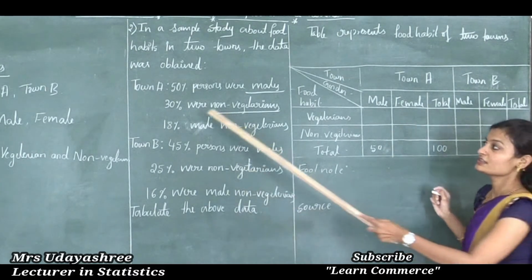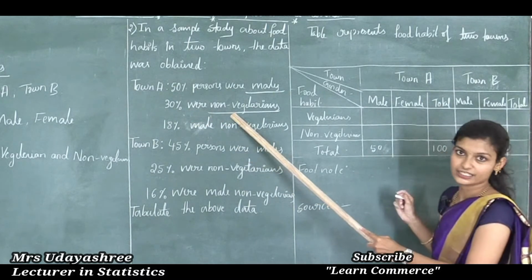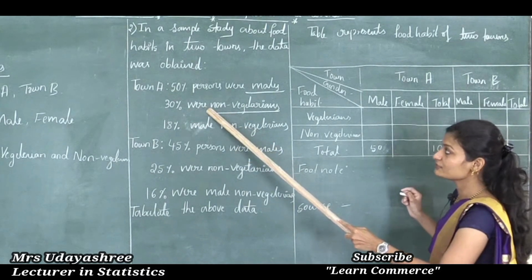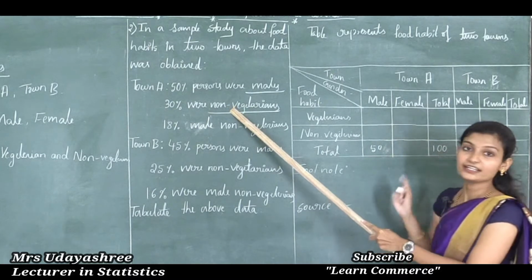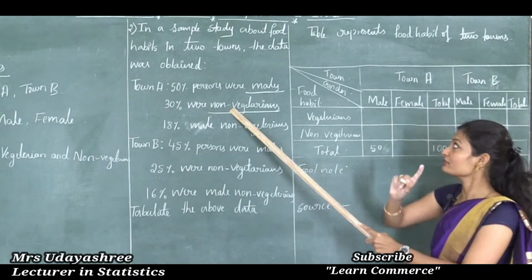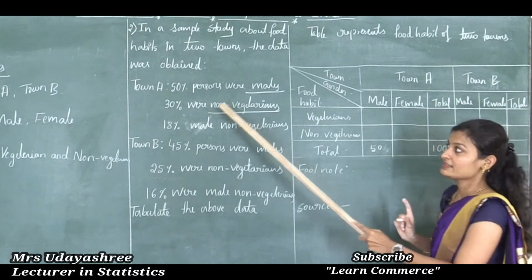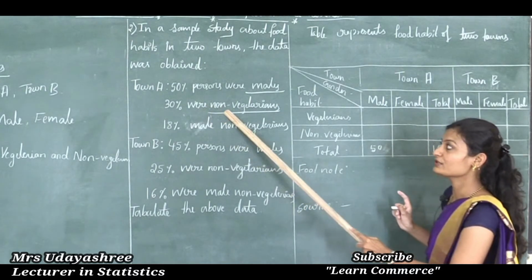Okay, next, 30% were non-vegetarians. Here they didn't mention male or female population. They said only 30% were non-vegetarians.